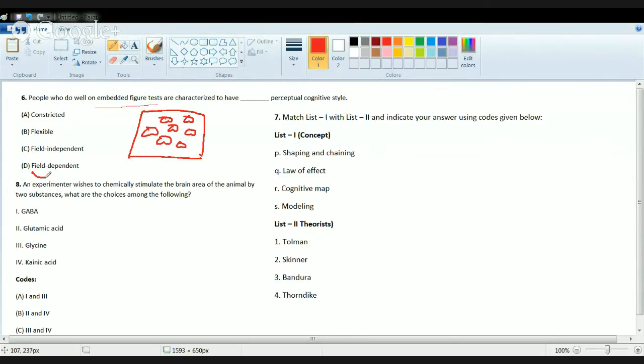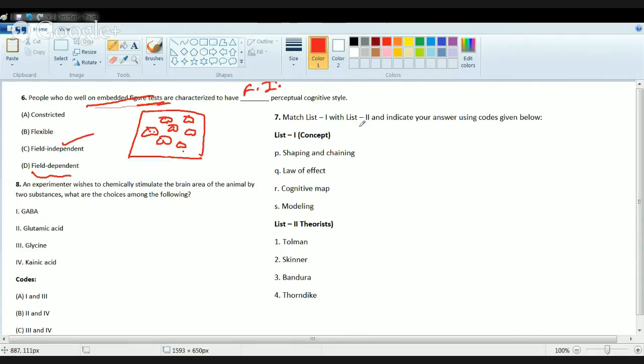Okay, so a field dependent person will not be able to identify these balloons. He will be seeing the whole picture as one and will be unable to identify what is within the picture, while a field independent person will be able to identify the balloons present here, because there is field independence and he is not seeing the whole picture as one. He is able to break up the picture into small parts and see the composition of the exact figure. So people who do well on the embedded figure test are usually field independent people.